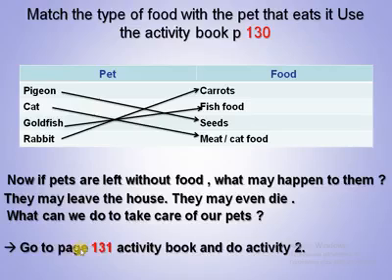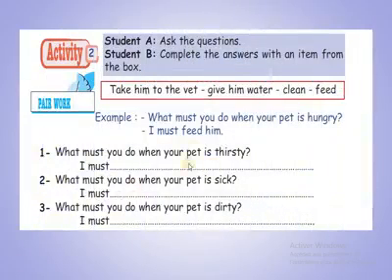For this reason, I want you to go to page 131, the activity book, and let's do activity number 2 to speak about how to care about our pets. So this is the activity. You have the same, of course, in your activity book. So here you have to take him to the vet, to give him water, to clean and to feed.